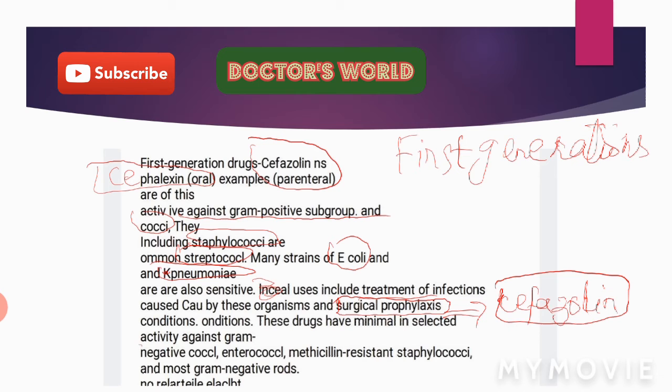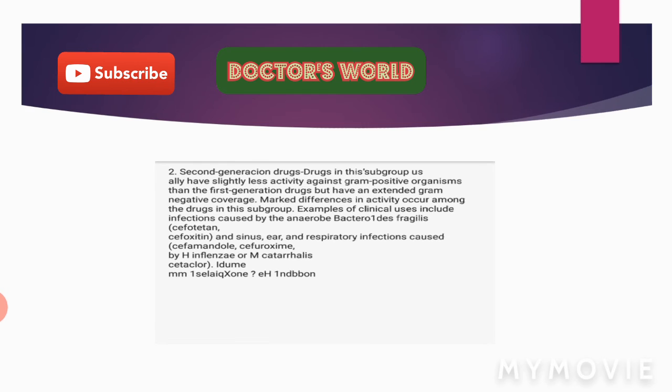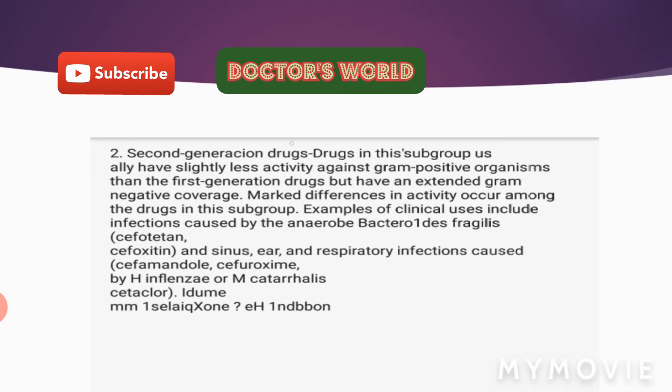These drugs are not active against gram-negative cocci, enterococci, methicillin-resistant staphylococci, and most gram-negative rods. So for these organisms, we use the next generation cephalosporins. Second generation cephalosporins are slightly less active against the gram-positive cocci than the first generation drugs, but these have an extended gram-negative coverage. These drugs are active against gram-negative organisms. There are marked differences in activity among the drugs in this subgroup.